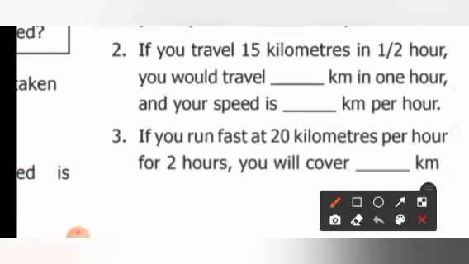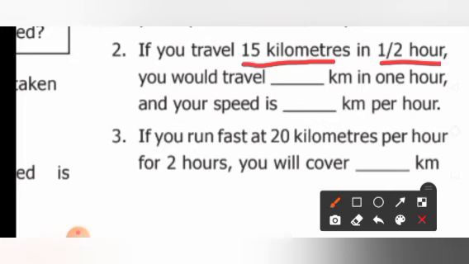So how can we do this? In half an hour, time is given, isn't it? Time is given as half an hour. You are traveling 15 kilometers. So your speed will be what? 15 by 0.5, which is 30. Am I right, children?